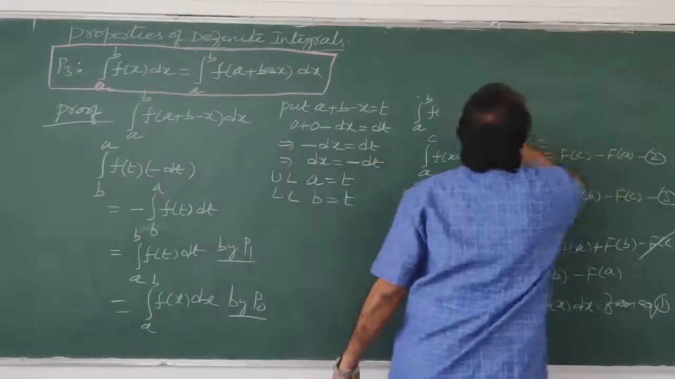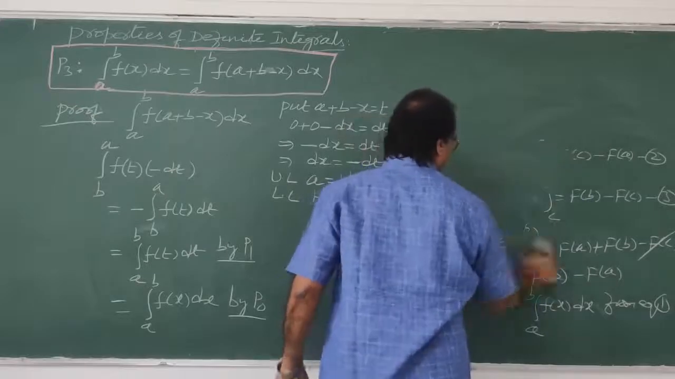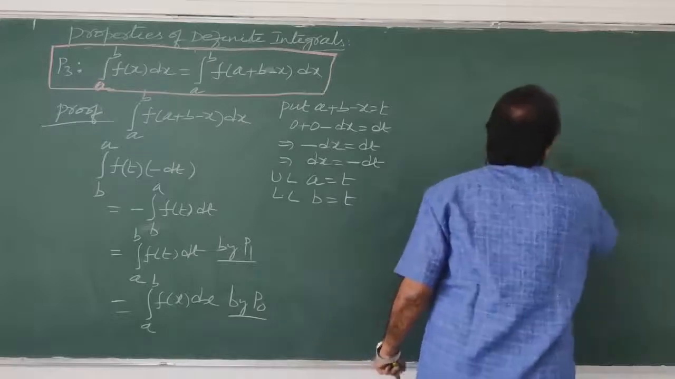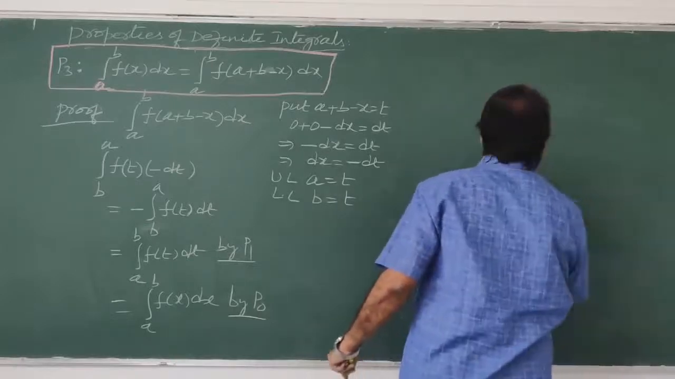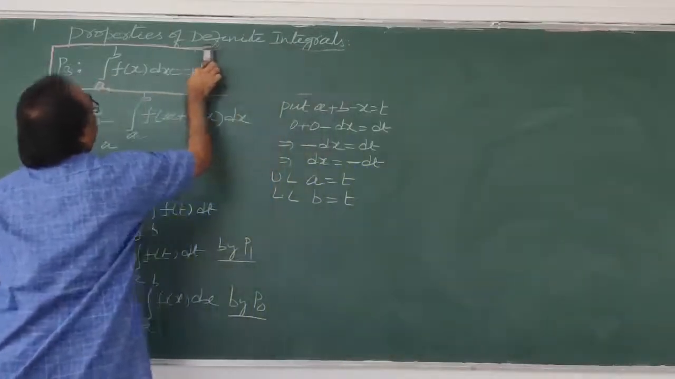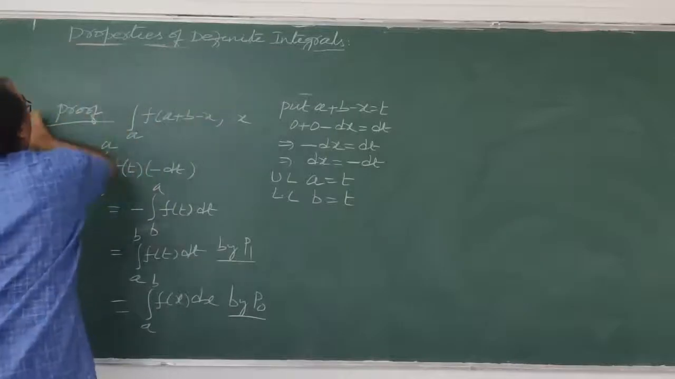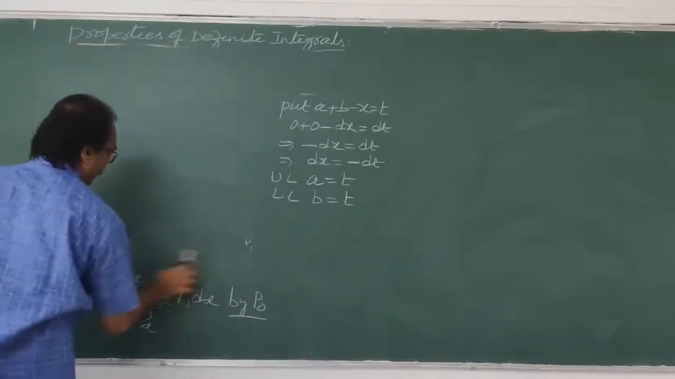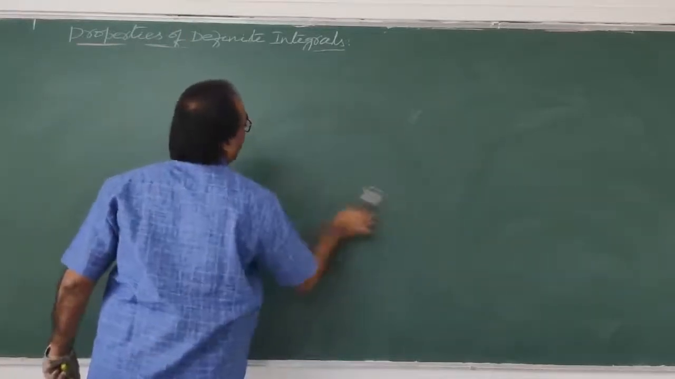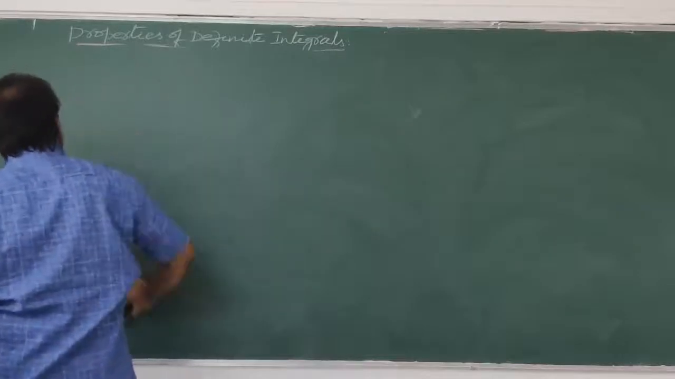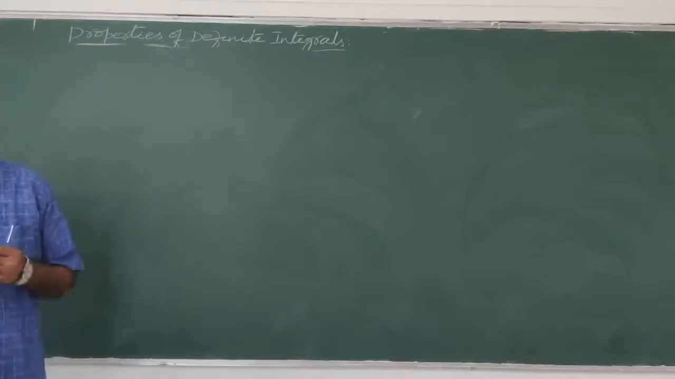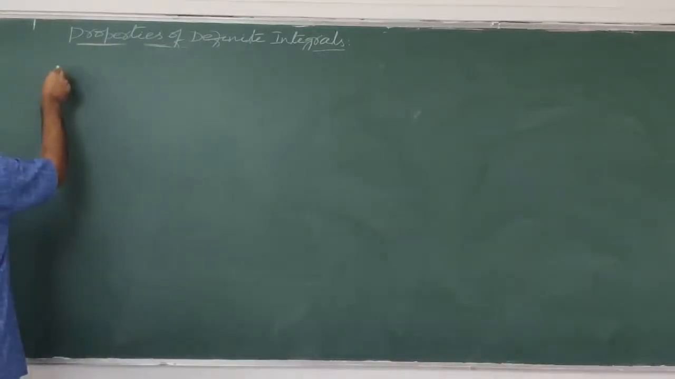Now how I am doing, like that you people also practice. It's easy only, so you can find out without any problem. So practice only. Okay. So this property is over now. So what is the next property? We will see now. Next property, property number P4. Yes, P4 property.